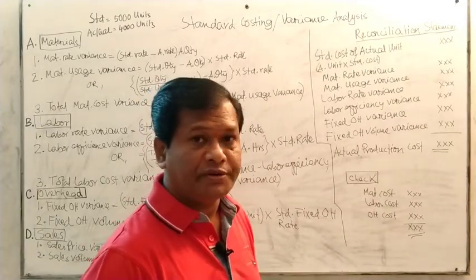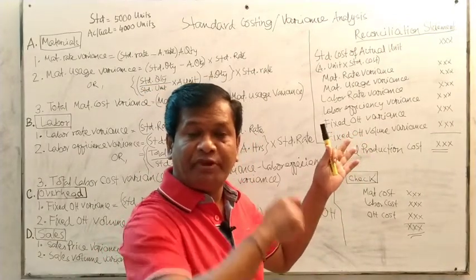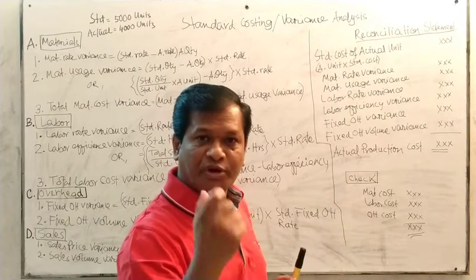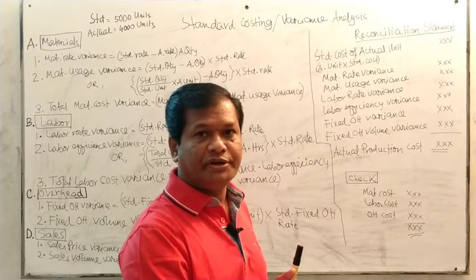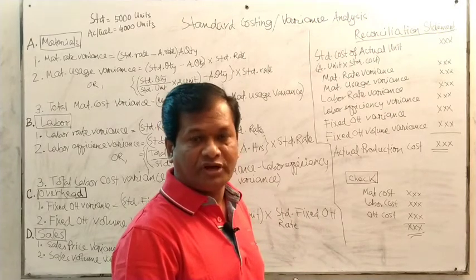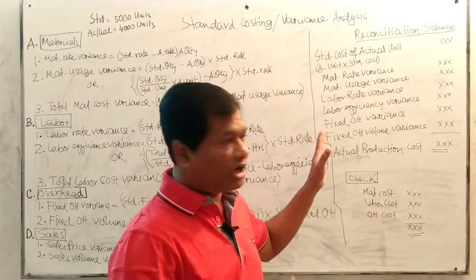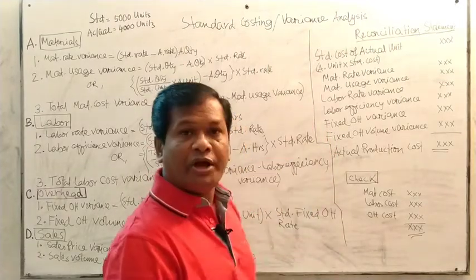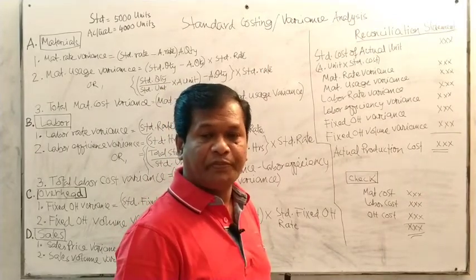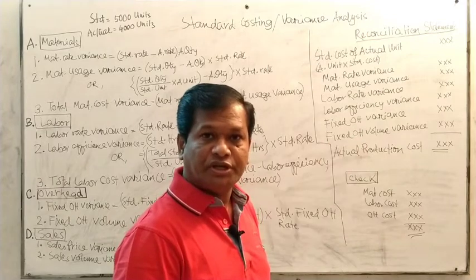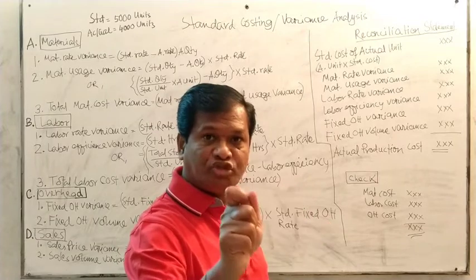How is that determined? The unit is to be multiplied by the standard cost: standard cost for material, standard cost for labor, standard cost for factory overhead. That is to be found first. So for the standard cost of actual unit, you have to multiply. What is the standard cost of material? That is given in the standard information, and it is to be multiplied by the actual unit, not the standard unit, the actual unit.